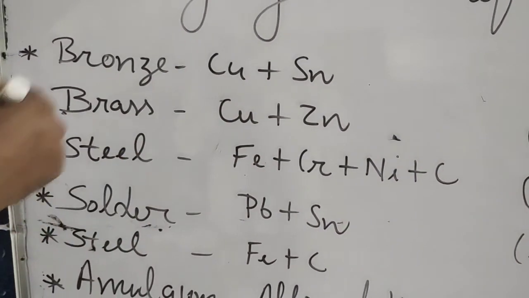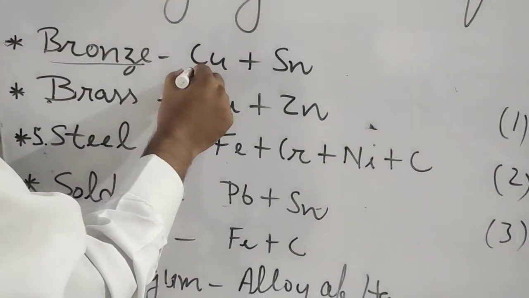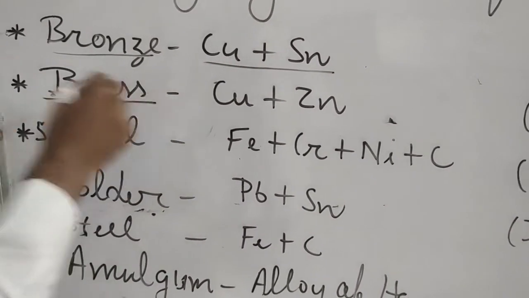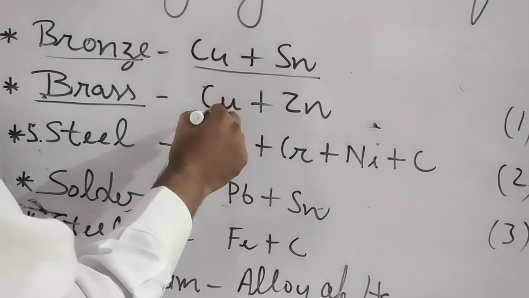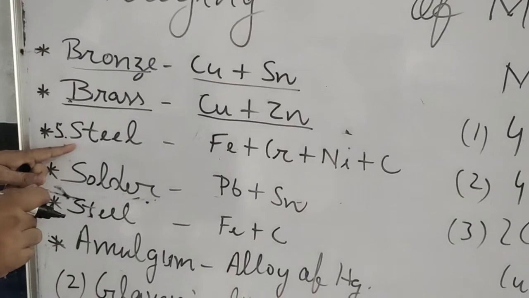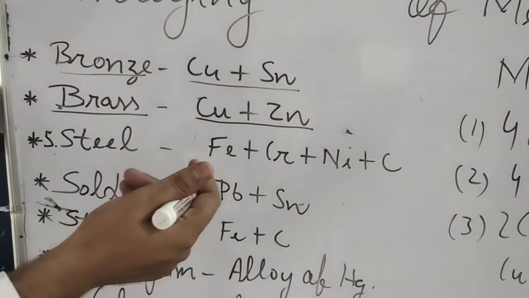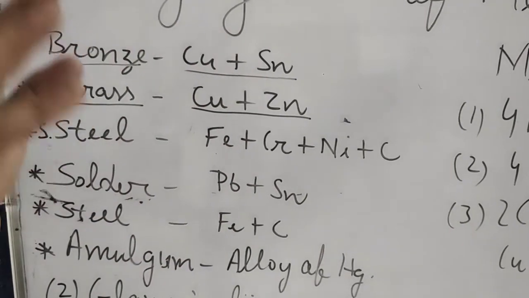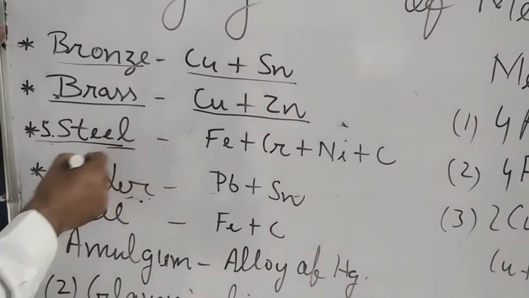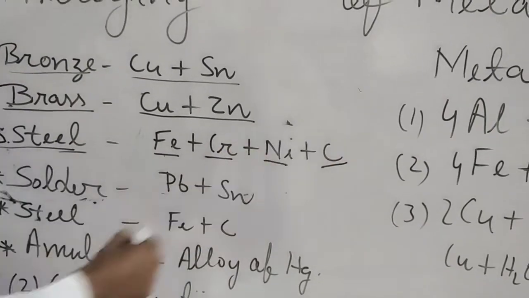Bronze is a homogeneous mixture of copper and tin. Brass is a homogeneous mixture of copper and zinc. Stainless steel, which is used in the handles of automobiles or the rims of wheels, is an alloy of iron, chromium, nickel and carbon.